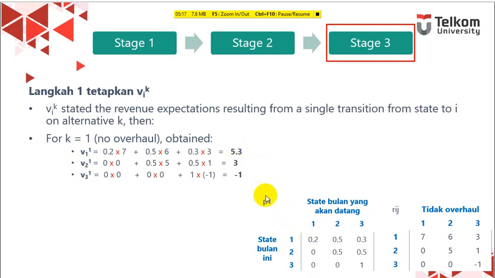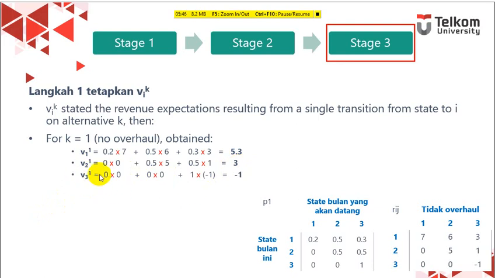How can we get this number? 0 multiplied by 0, 0.5 multiplied by 5, 0.5 multiplied by 1. So it equals 3. It means if our machine condition is 2 in stage 3, in month 3, the expected revenue will be 3.